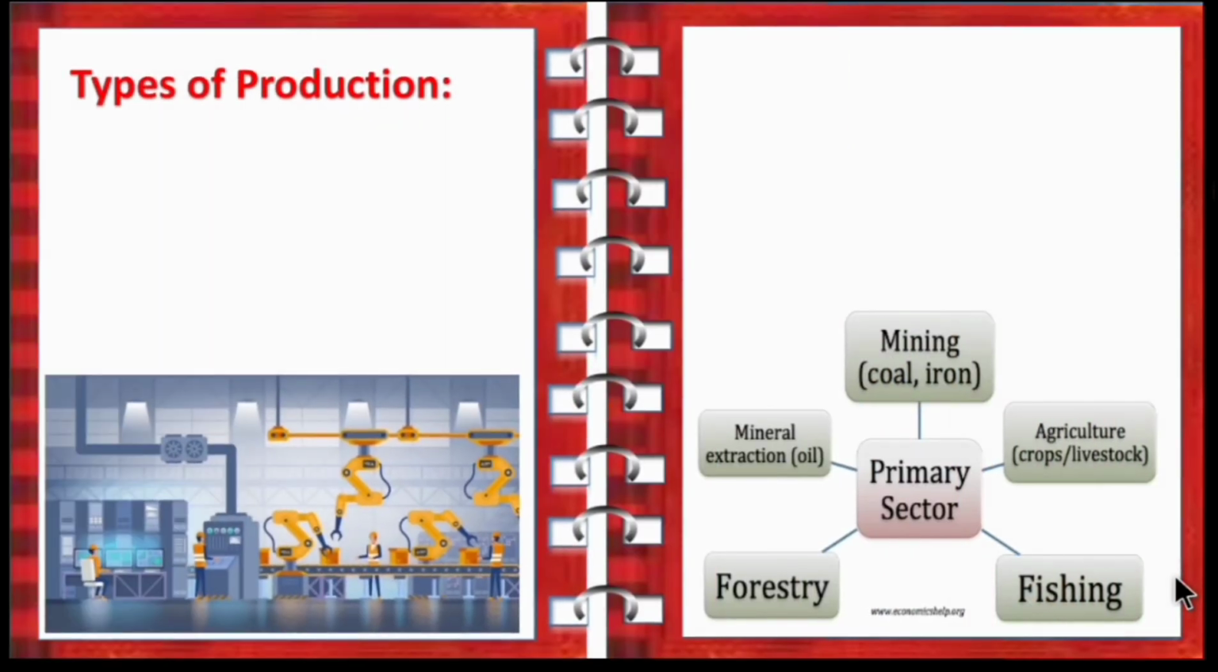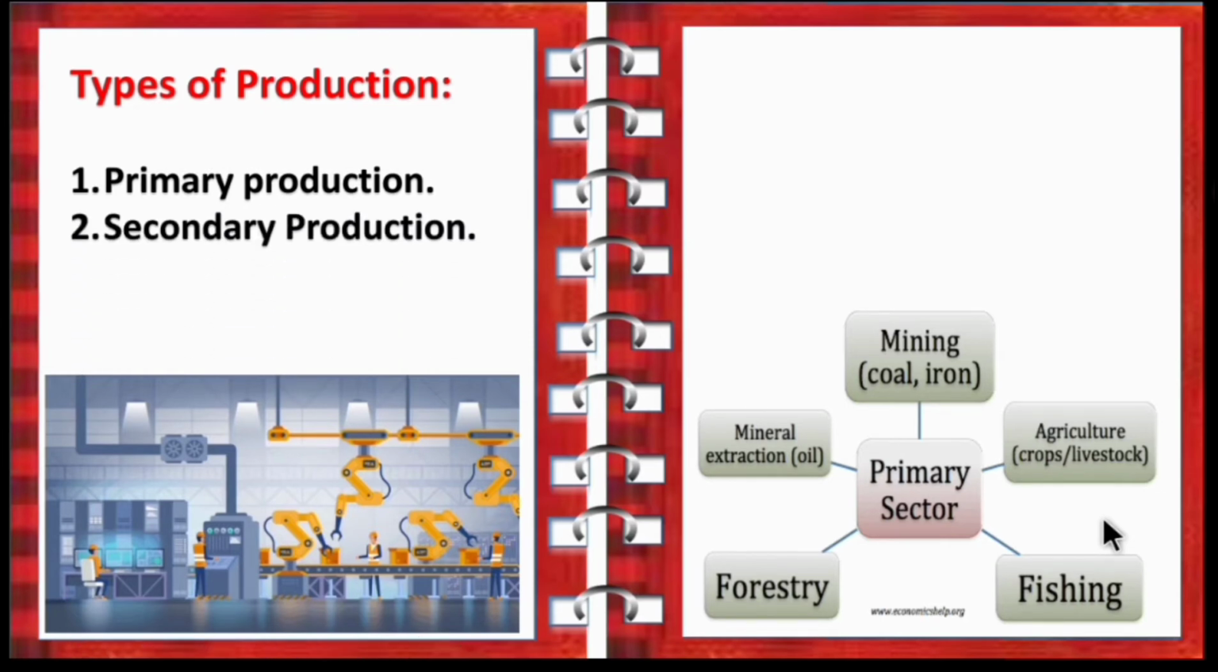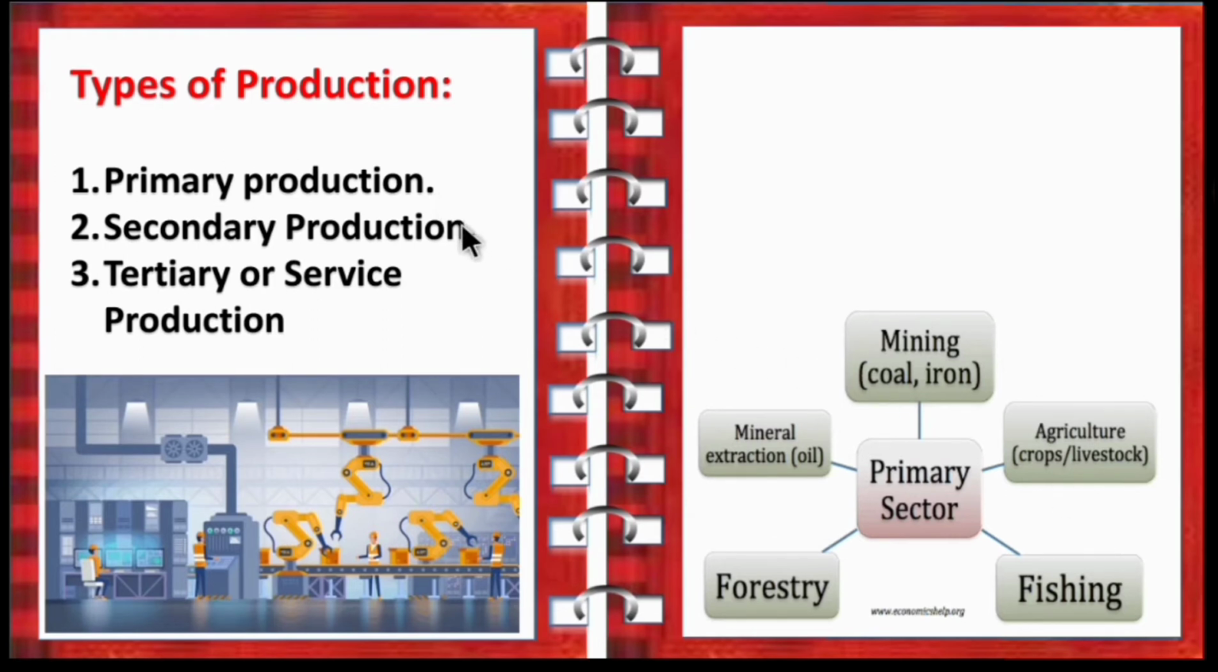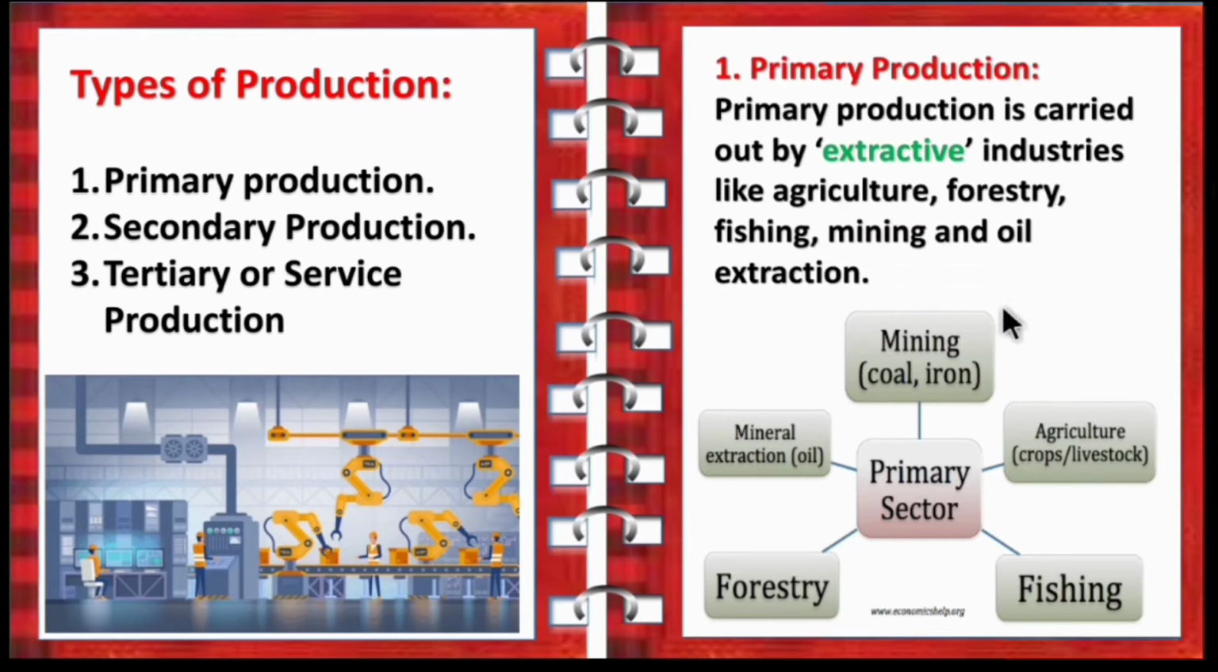So next, types of production. The three major types of productions are primary production, secondary production, then the tertiary or service production. So let's see the definition one by one. First one is primary production. So the primary production is carried out by extractive industries like agriculture, forestry, fishing, mining and oil extraction.